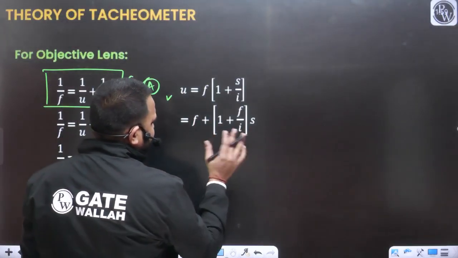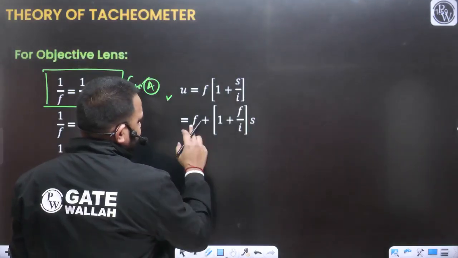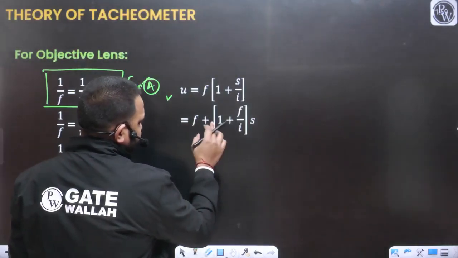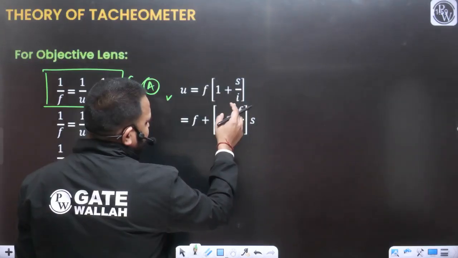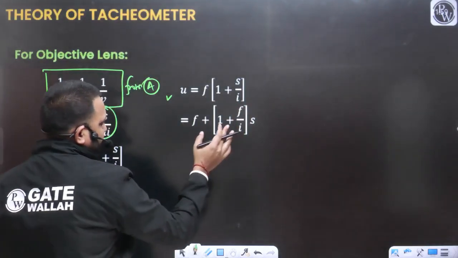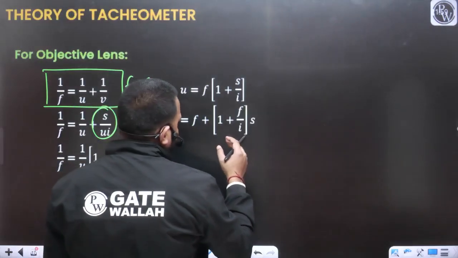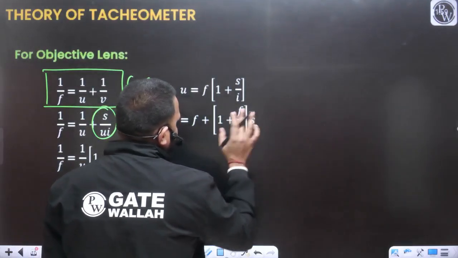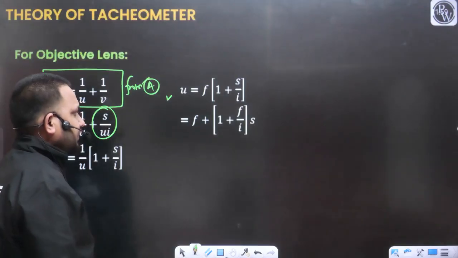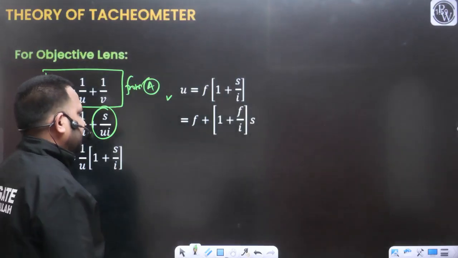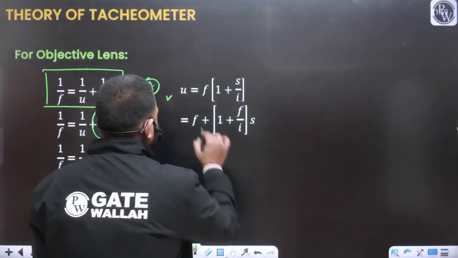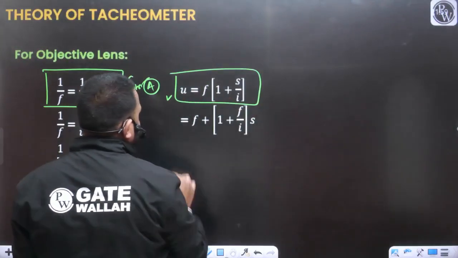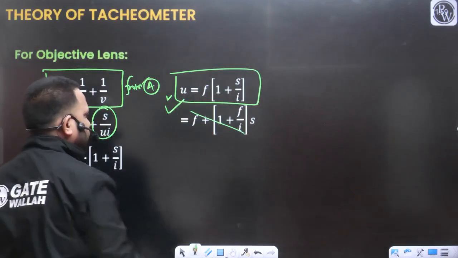I have just rearranged these terms: f will be multiplied on the inner side, so what we will get is 1 plus f upon is. Can I write the same equation like this? Yes or no? From here can I find out the value of u?